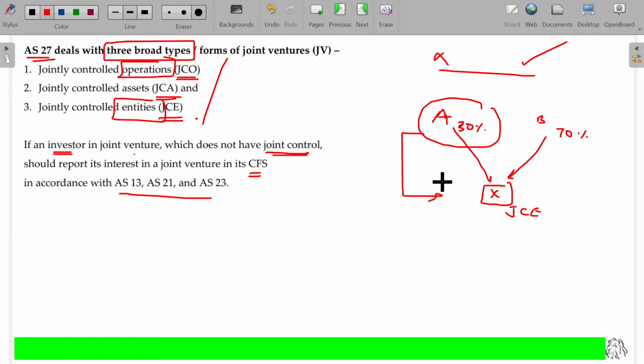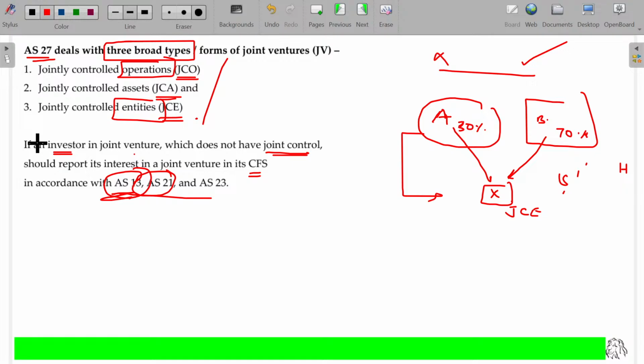Joint control means A and B together will control. If it is not so, this will not fall under AS number 27. It may fall under investment, or it may be a business associate, or it may be in a different form. It may either fall simply under investment, AS number 13, or it may be that I have 100% control. Then for this company, it's not jointly controlled, it's a subsidiary for him because he holds more than 50% and dominates the other company. The other company has no role at all. Then automatically B becomes the holding company, and for A, X will be merely an investment.